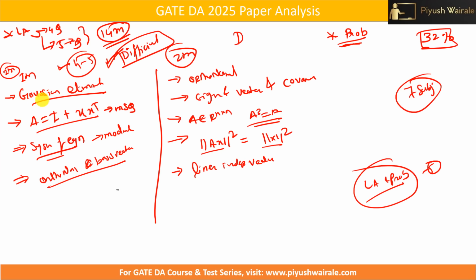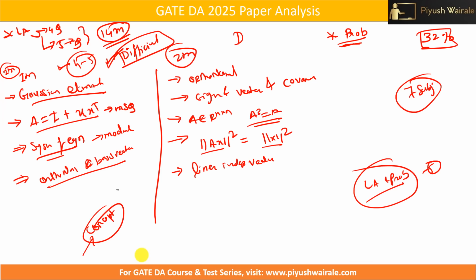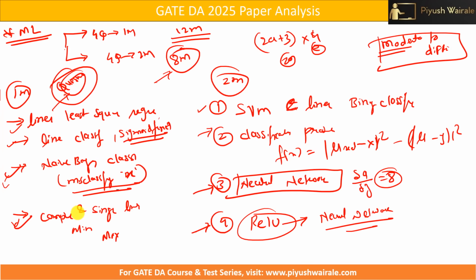But for LA, a few more concepts plus questions are required. So I will try to add this particular thing. And probability, I already discussed the concept, but the questions we need to focus on. So more questions I need to record like tutorials, and for LA, the concept part is remaining. I can say that LA is not completed as of now. Considering this factor, I'm going to record LA. The rest of the course you can see here. So this is from my side. I hope you understand the complete analysis of this particular paper.